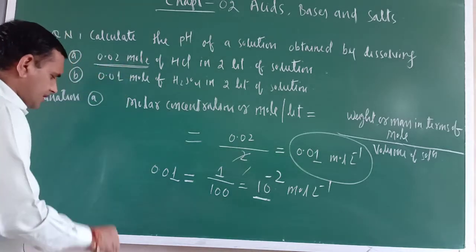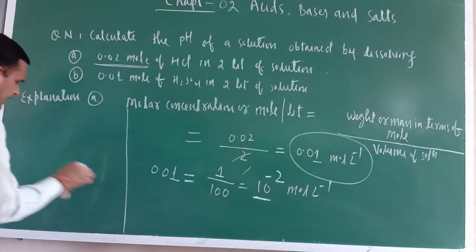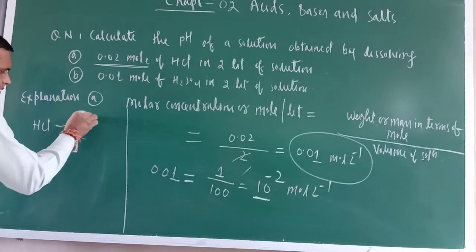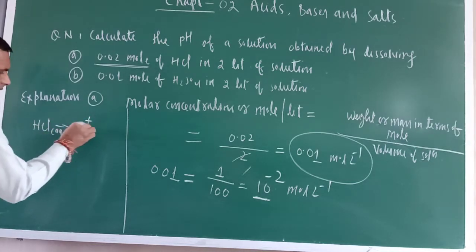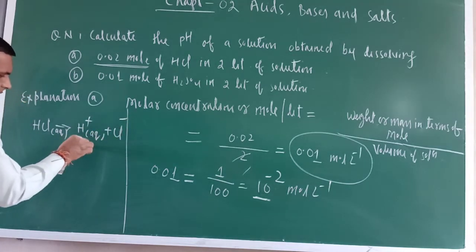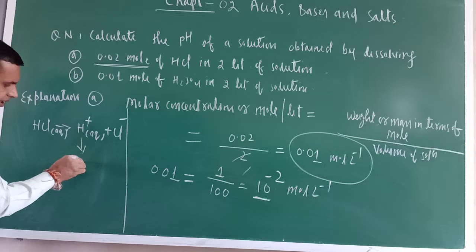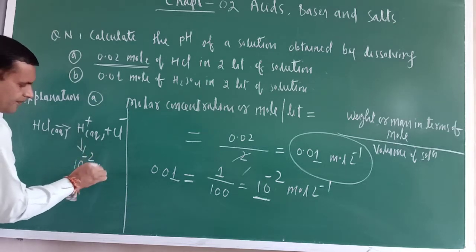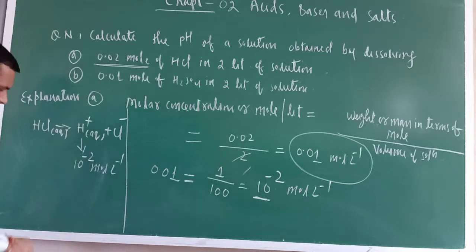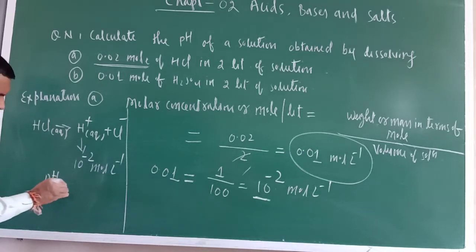So just see here, HCl equal to H positive aqueous plus Cl negative aqueous. So what is the H positive ion concentration? 10 raised to the power minus 2 mole liter inverse. Okay. So now what is the pH? pH equal to 2.